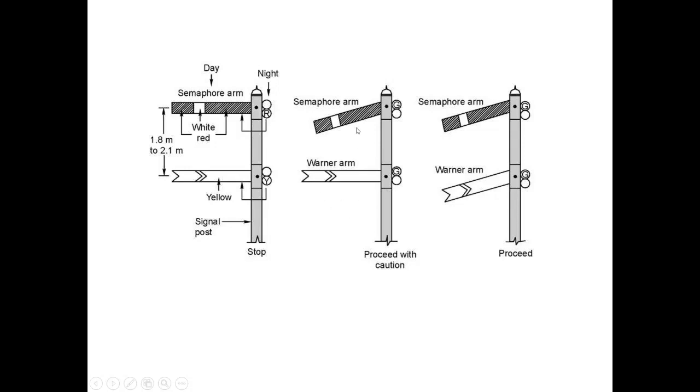And when it is combined with the semaphore, and the semaphore is at an angle between 45 to 60 degrees but the warning arm is horizontal, the signal is proceed with caution. And when both the arms of the semaphore and the warning are inclined, then it indicates proceed. Okay, clear about semaphore and the warning signals.